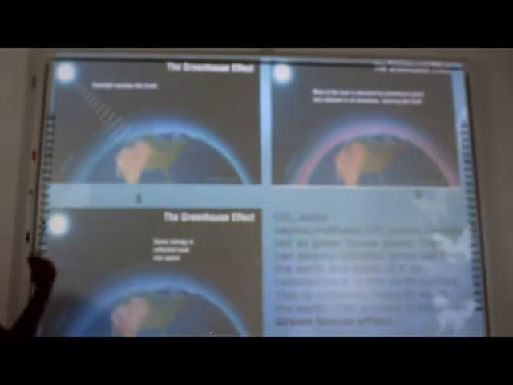Okay, now you can see several pictures. What can you say about these pictures? Let's see the first one, from the sun. Sunlight and thermal radiation reach the earth. There is an atmosphere around our earth. By the atmosphere, what happens? Some energy is reflected into space. So we call it re-radiation.